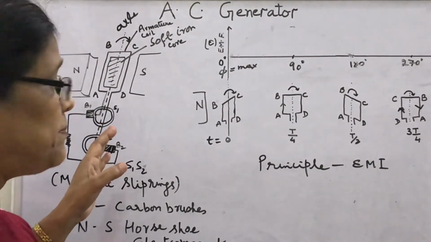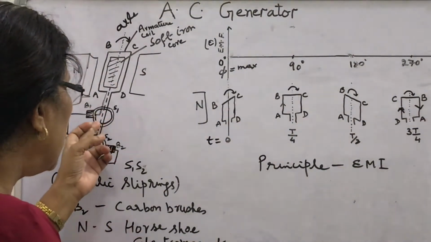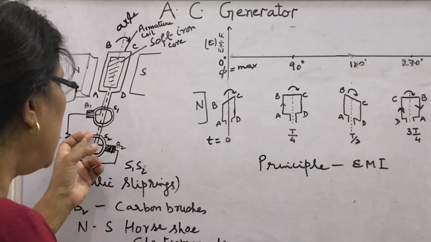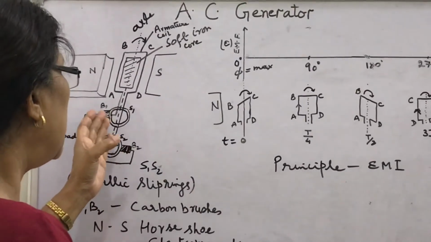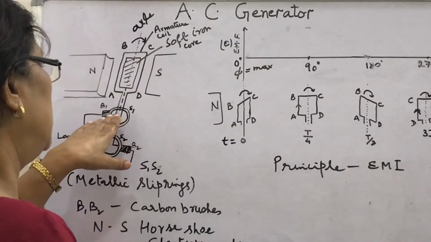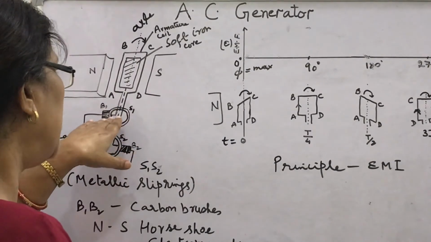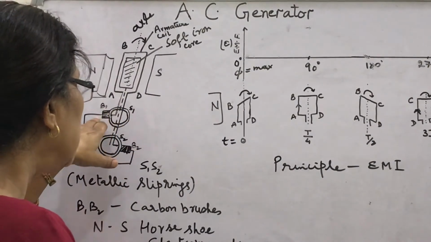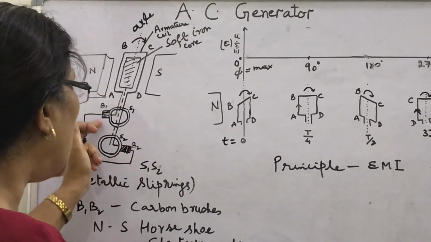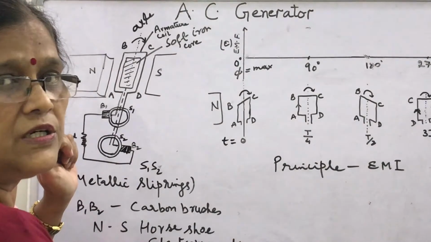Since slip rings are made of metal, the induced current flows in the slip rings, and these slip rings press the B1, B2 carbon brushes.